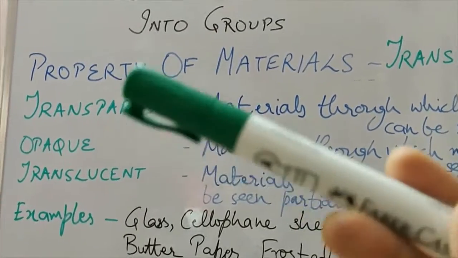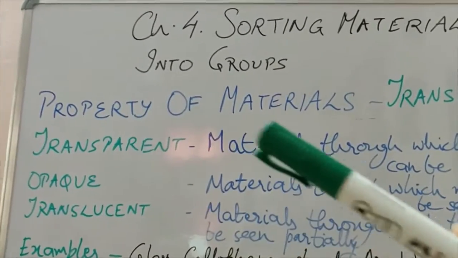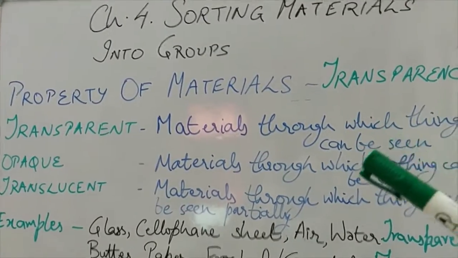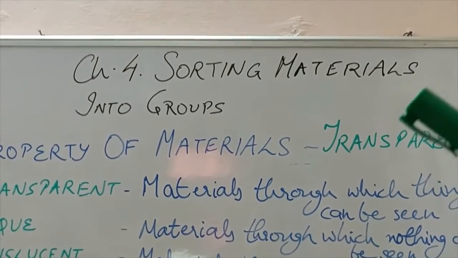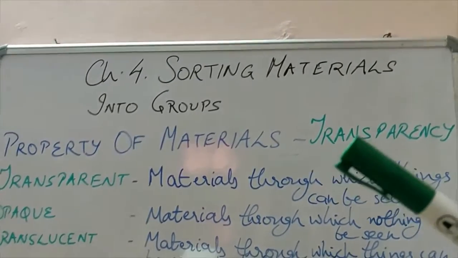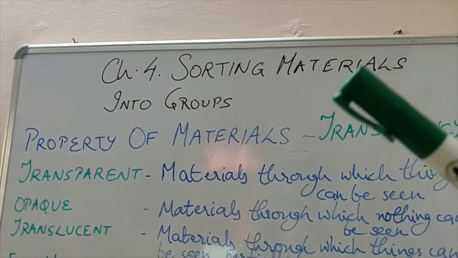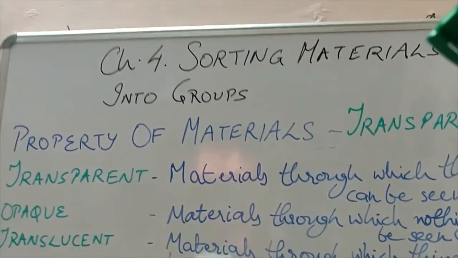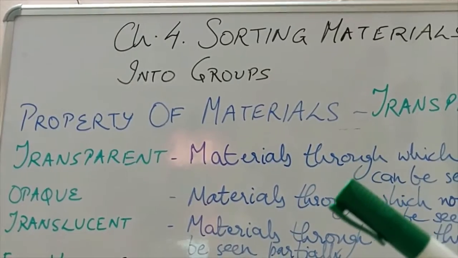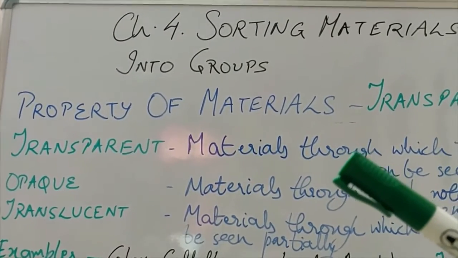So I hope sorting of materials with all the properties of the materials is now very clear to you, and why sorting is important, why we should do this sorting and grouping of materials, that is also clear, and on what basis we select the various materials for making objects is also clear to all of you students.